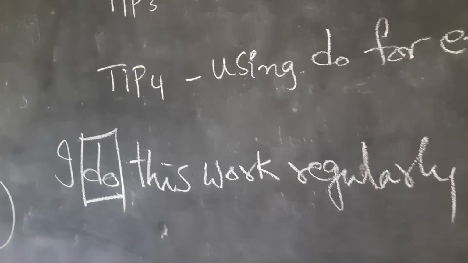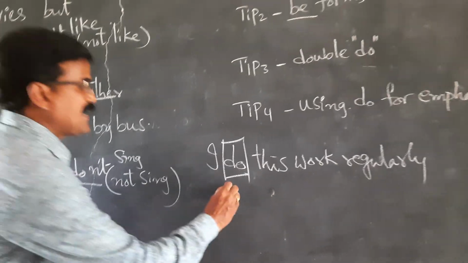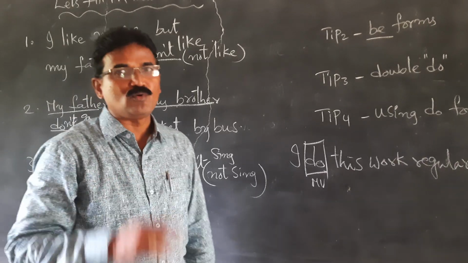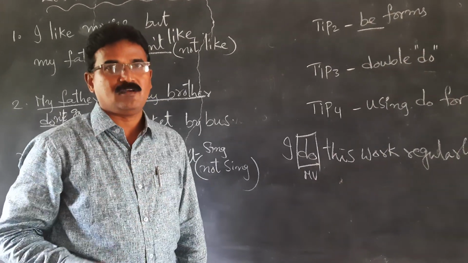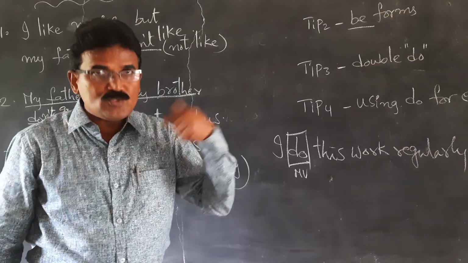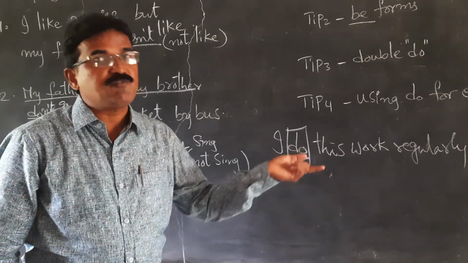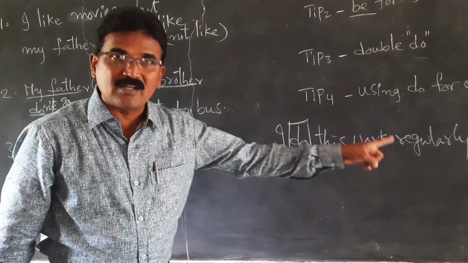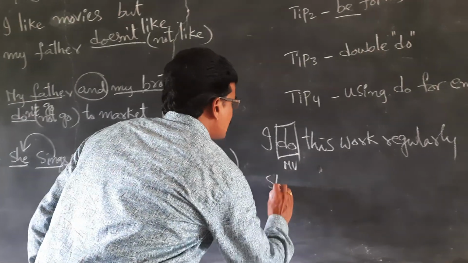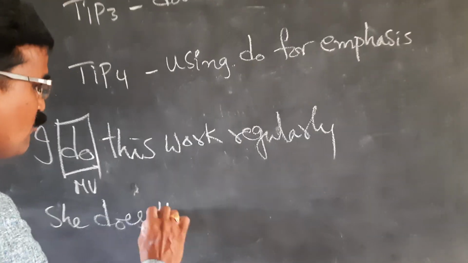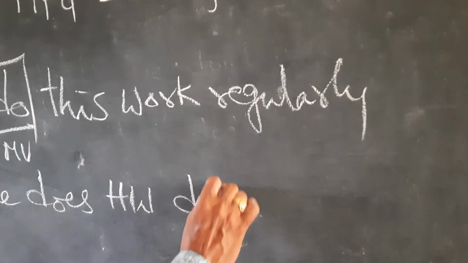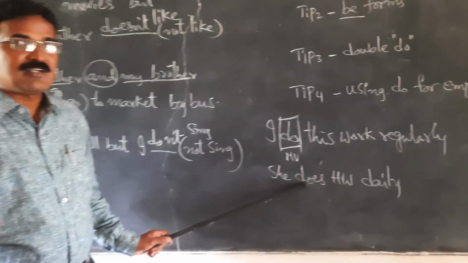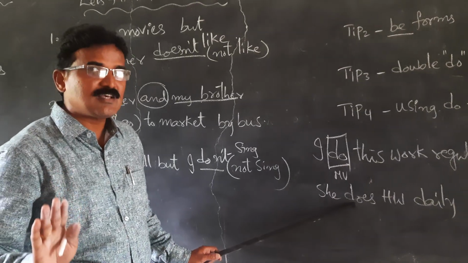Here do is used as a main verb. It's not a helping verb. Then what is the double do here? How do we ask a question? Do I do this work regularly? Does my father do the same work? She does homework daily. She does homework on time. So that means does is here used as a main verb.